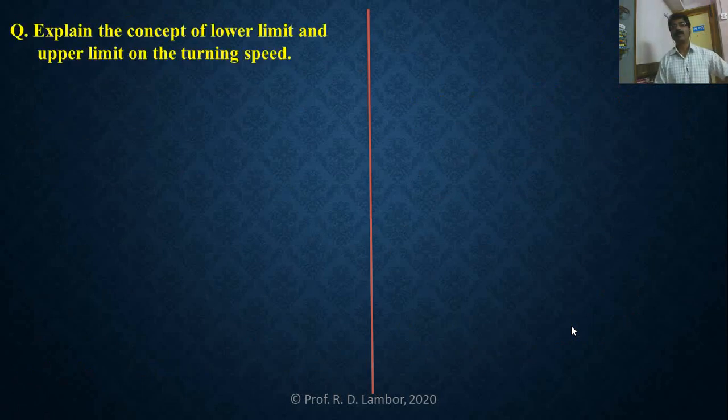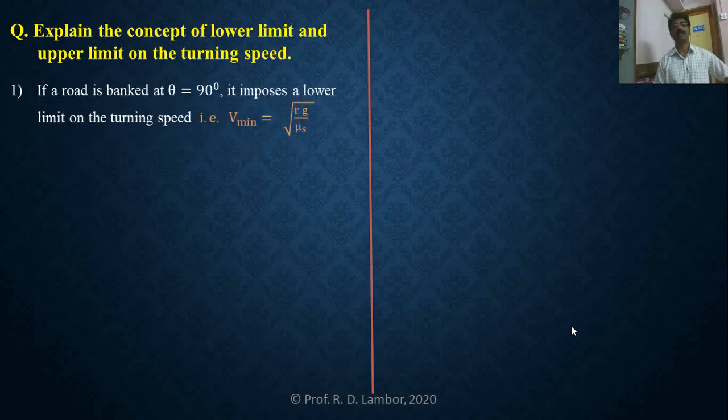So here I have put one question in front of you. Explain the concept of lower limit and upper limit on the turning speed. As you know, on a banked circular road the vehicle has both an upper limit and a lower limit, because this limit is decided by the angle of banking. We want to explain the lower limit and upper limit of turning speed. See, we will start to explain this.